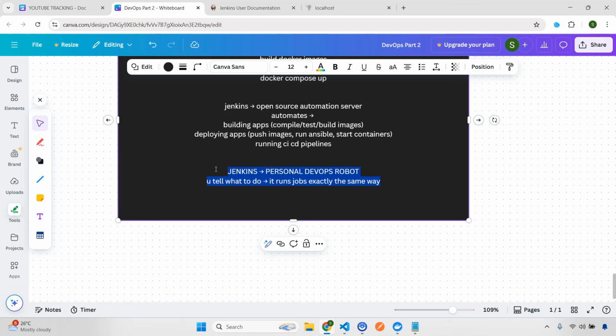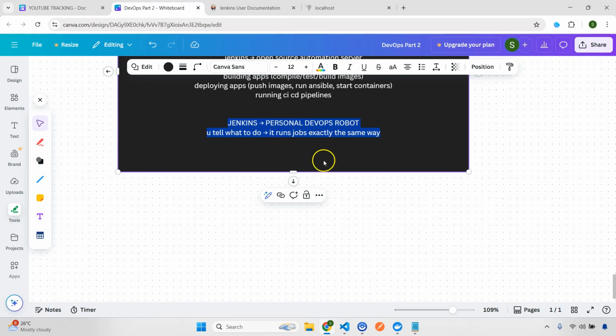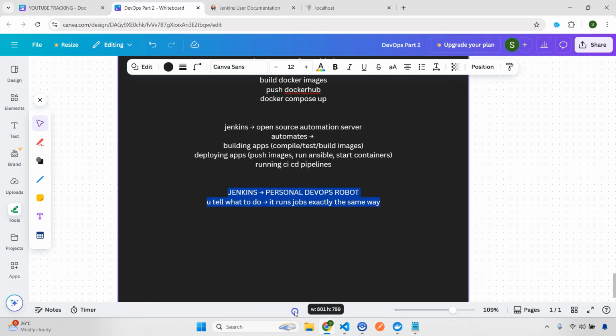Now I will discuss some of the key concepts that you need to know before going into the practical part, or else it will be very difficult to understand. So first let's understand some of the key concepts. It's very important.